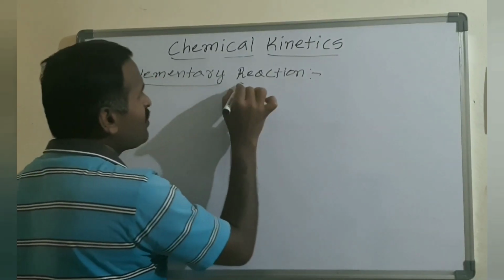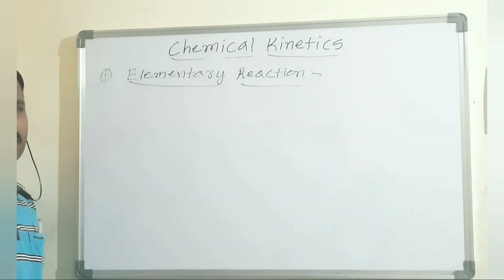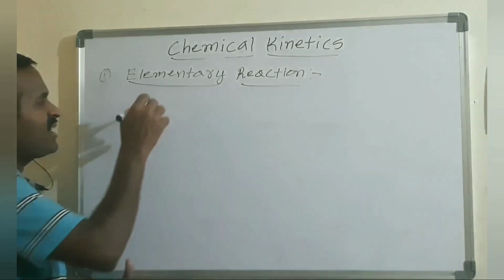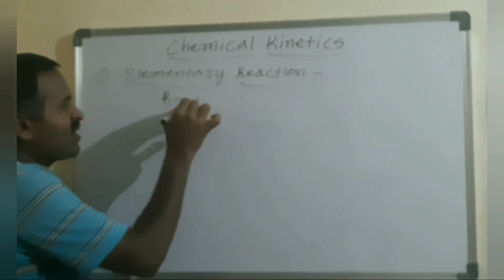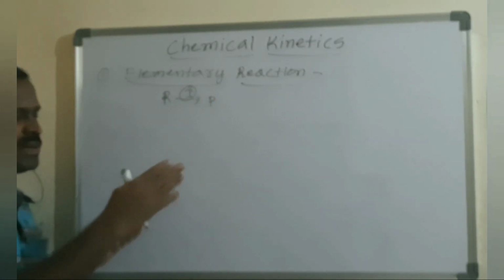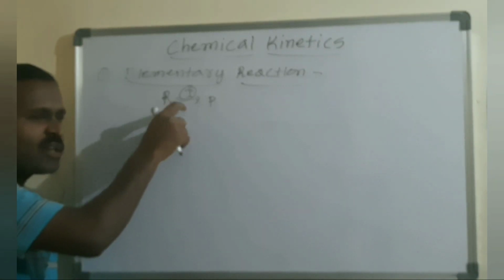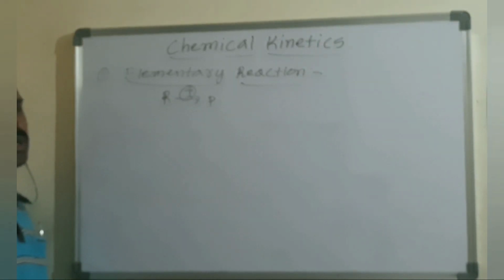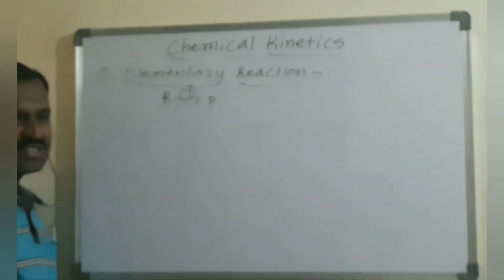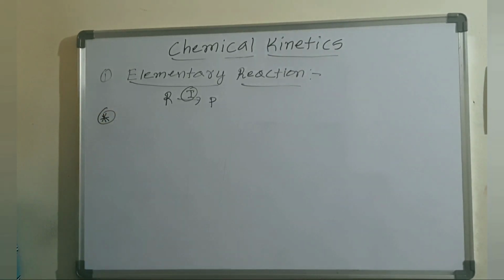If any chemical reaction is completed without any detectable intermediate, that means the reactants are directly converting into the product, and no detectable intermediate is formed between the reactant and product. Such reactions are elementary reactions, also known as elementary step reactions.